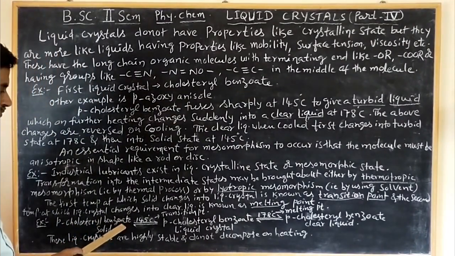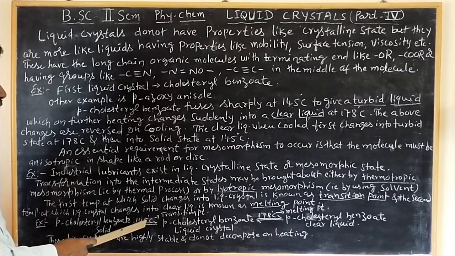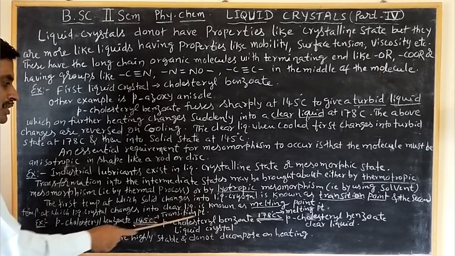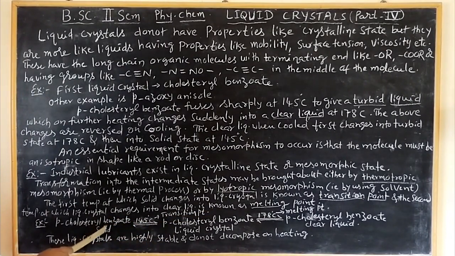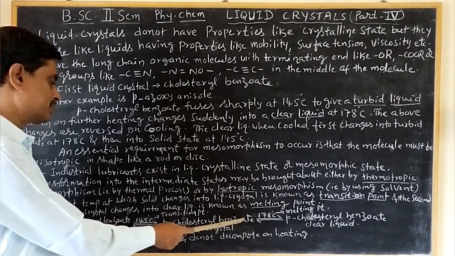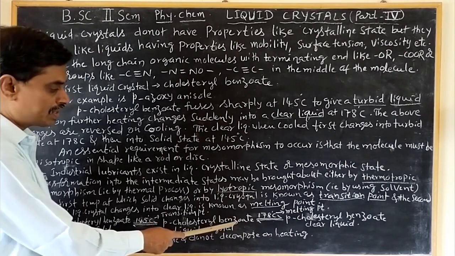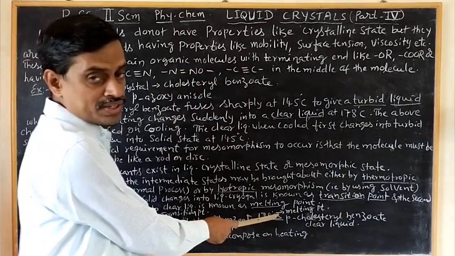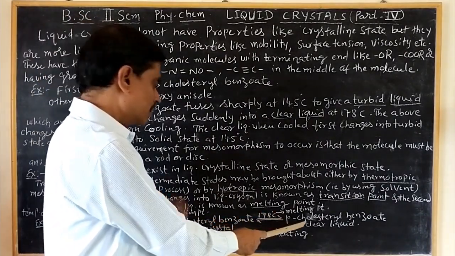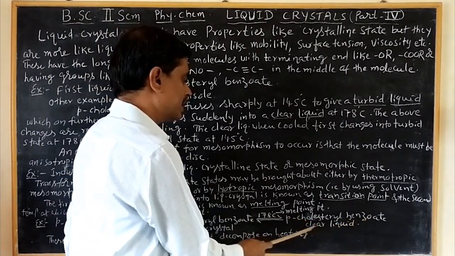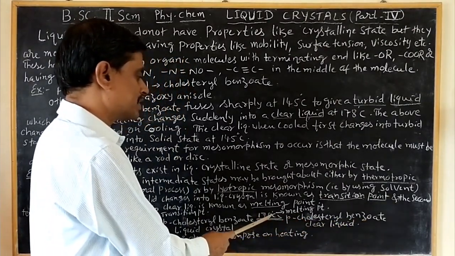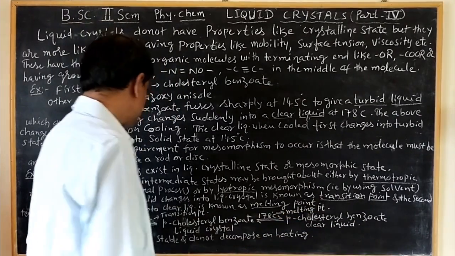cholesterol benzoate. By heating to 145 degrees Celsius, that means at the transition point, it changes into cholesterol benzoate liquid crystal. When again heated to 178 degrees Celsius, it changes into cholesterol benzoate clear liquid. This 178 degrees Celsius is called the melting point.